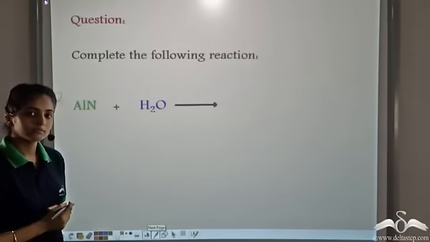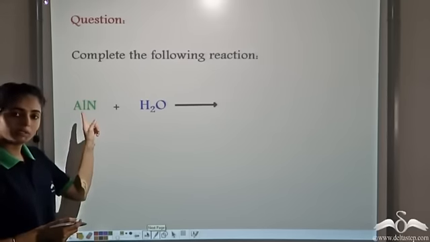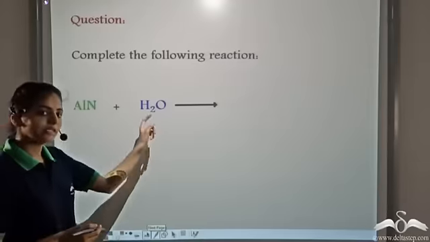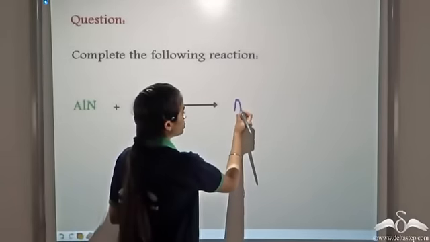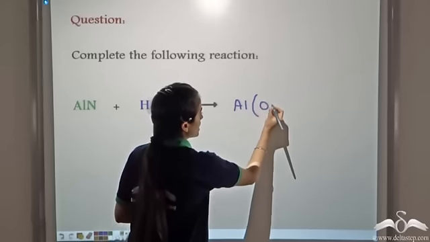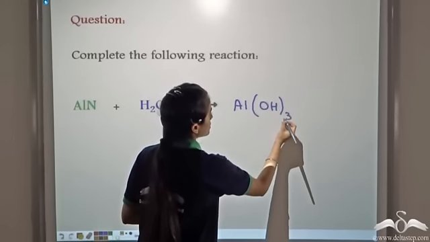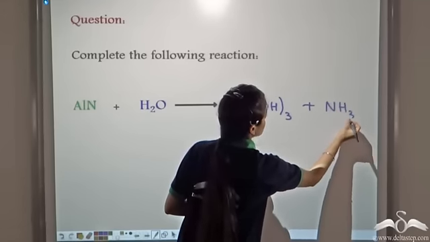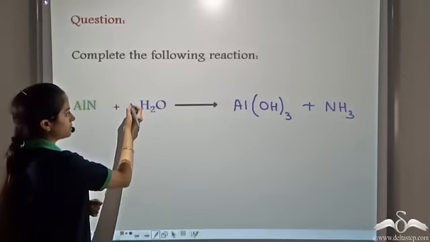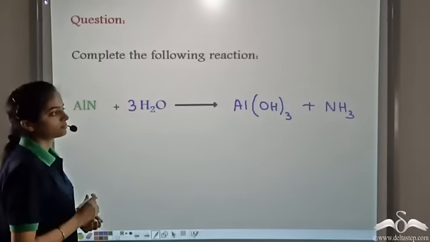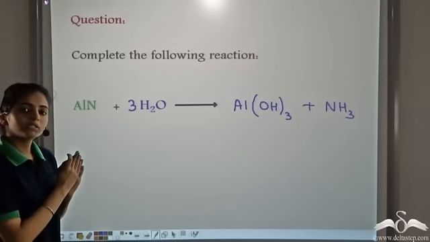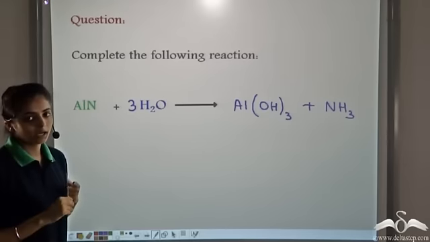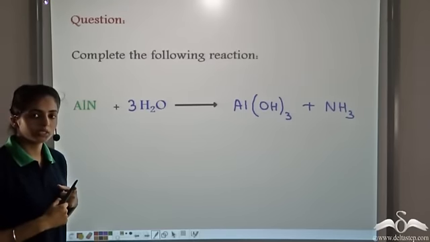Complete the reaction. We have a metallic nitride and it reacts with water. So the nitrides react with water to form the corresponding hydroxides and ammonia gas. So now let's balance it. Whenever metallic nitrides react with water, they form the corresponding hydroxides and release ammonia gas.